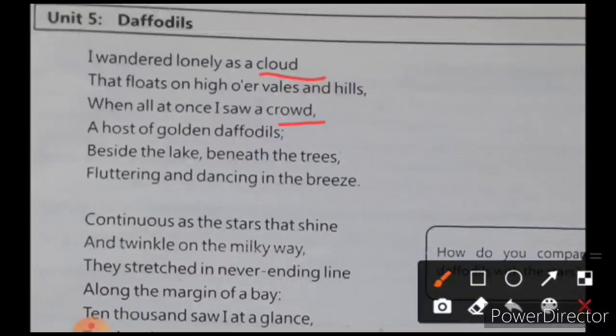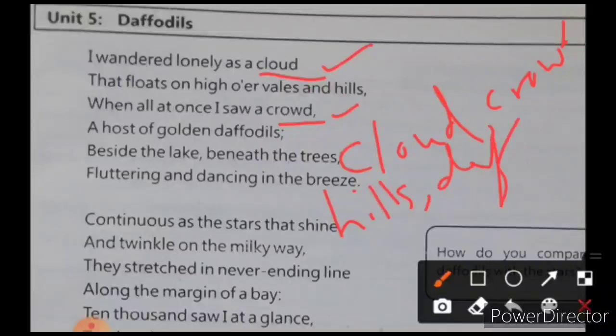You are gonna just focus on the last word of the line, और वो last word जो मिल रहा है आपने कहना है कि now the rhyming words are cloud and crowd. आपने ऐसे करके लिखना है. ठीक है? Not like this, कि cloud, hills, crowd, daffodil. No, cloud and crowd. Then you are gonna write hills, daffodils, like this. So these are your rhyming words.